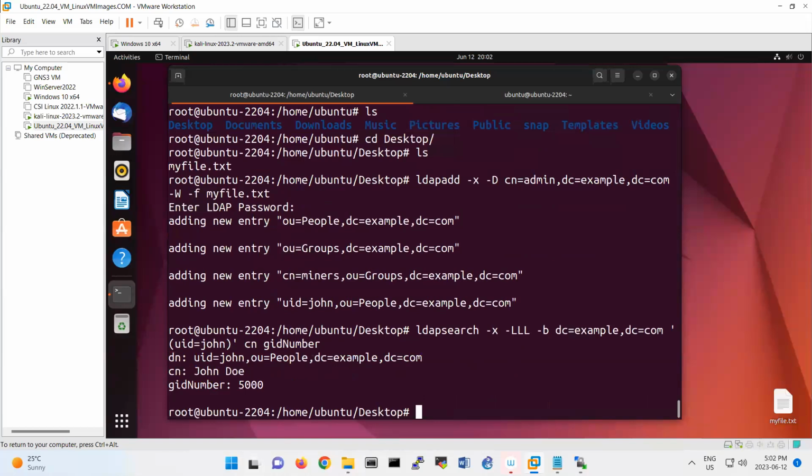So you see that we have John and the group ID is 5000. That's part of our configuration.